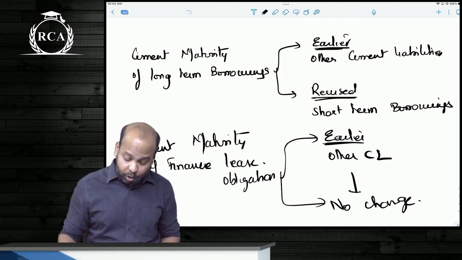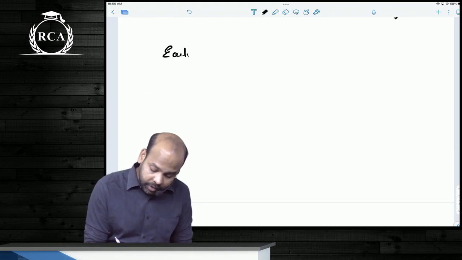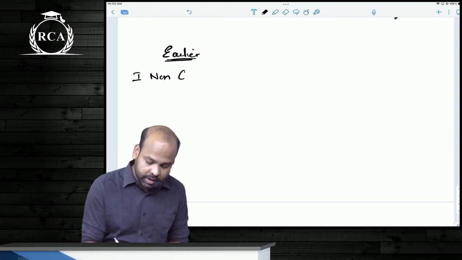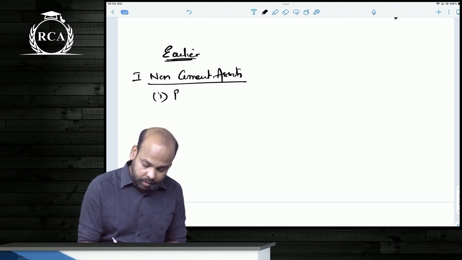The second important change under Schedule 3 is, now we all know, guys, that under assets, the first category is non-current assets. Under non-current assets, the first heading used to be property, plant and equipment. I am talking about the earlier part.